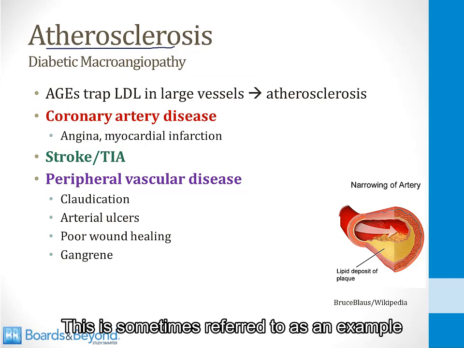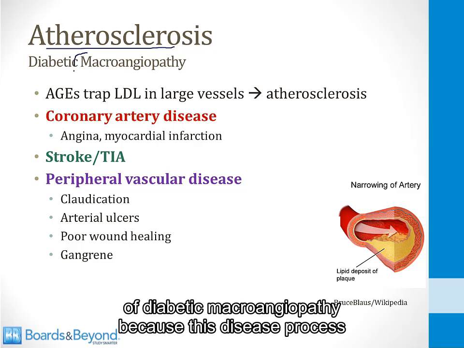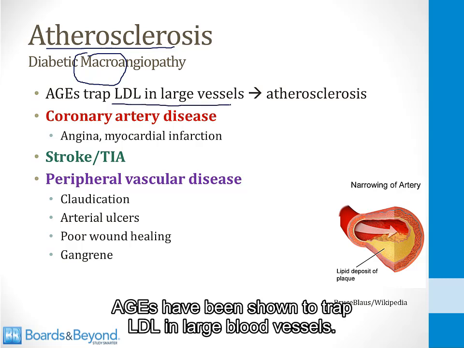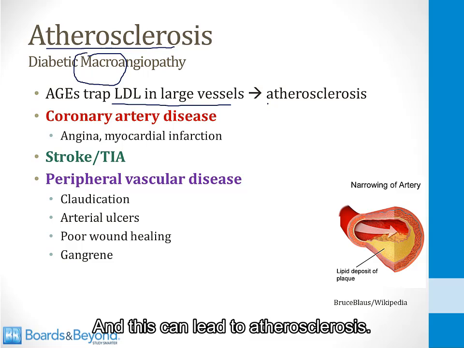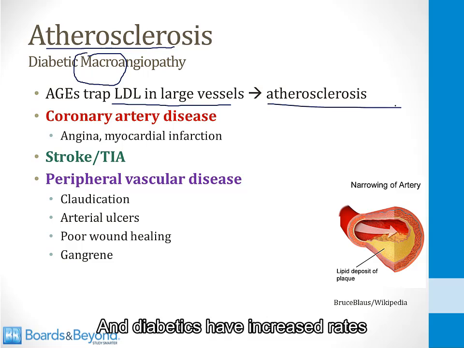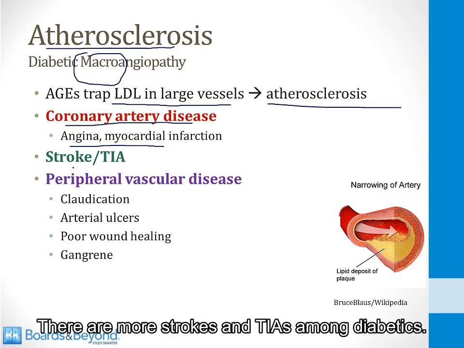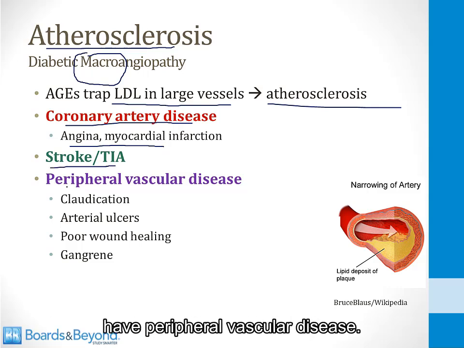This is sometimes referred to as an example of diabetic macroangiopathy because this disease process involves the large blood vessels. AGEs have been shown to trap LDL in large blood vessels, and this can lead to atherosclerosis. And diabetics have increased rates of all forms of atherosclerosis. They have increased rates of coronary artery disease like angina and myocardial infarction. There are more strokes and TIAs among diabetics. And finally, many diabetics have peripheral vascular disease.